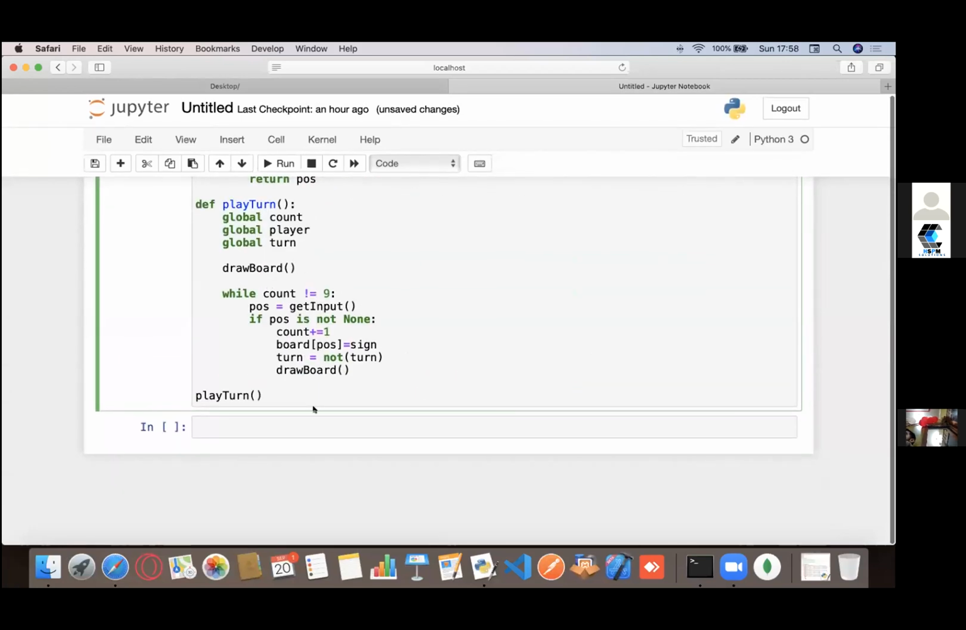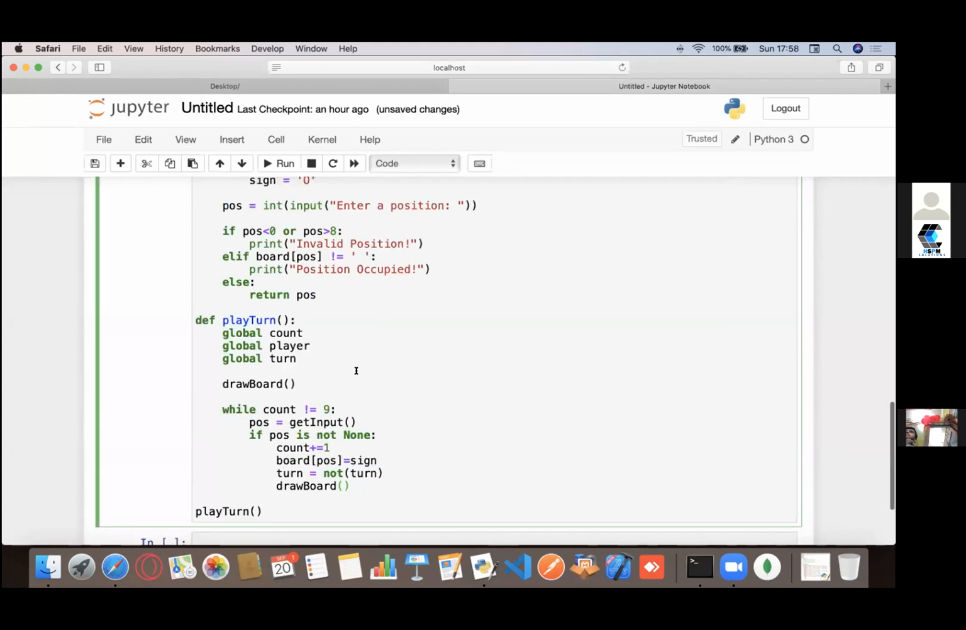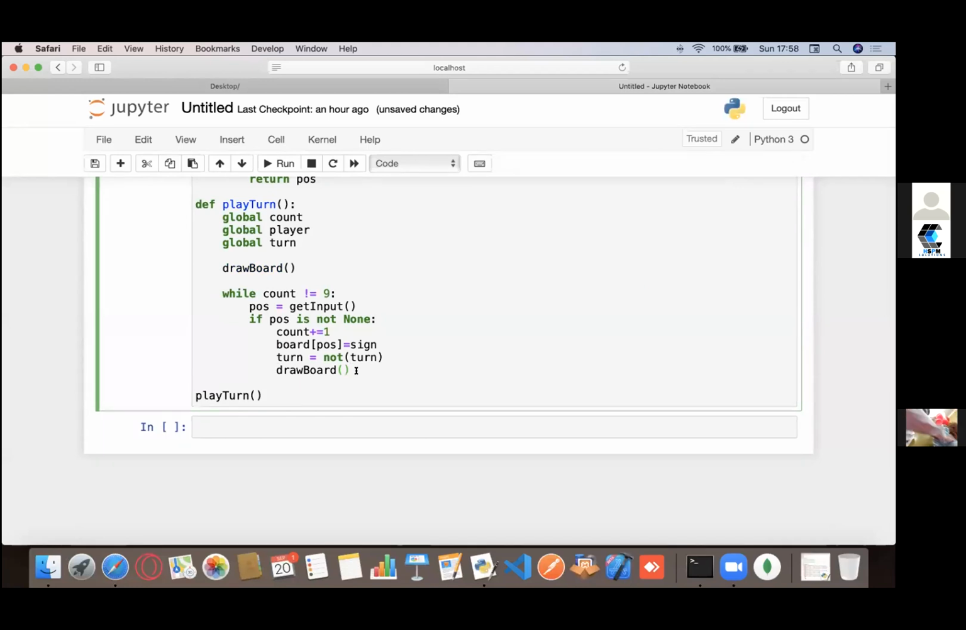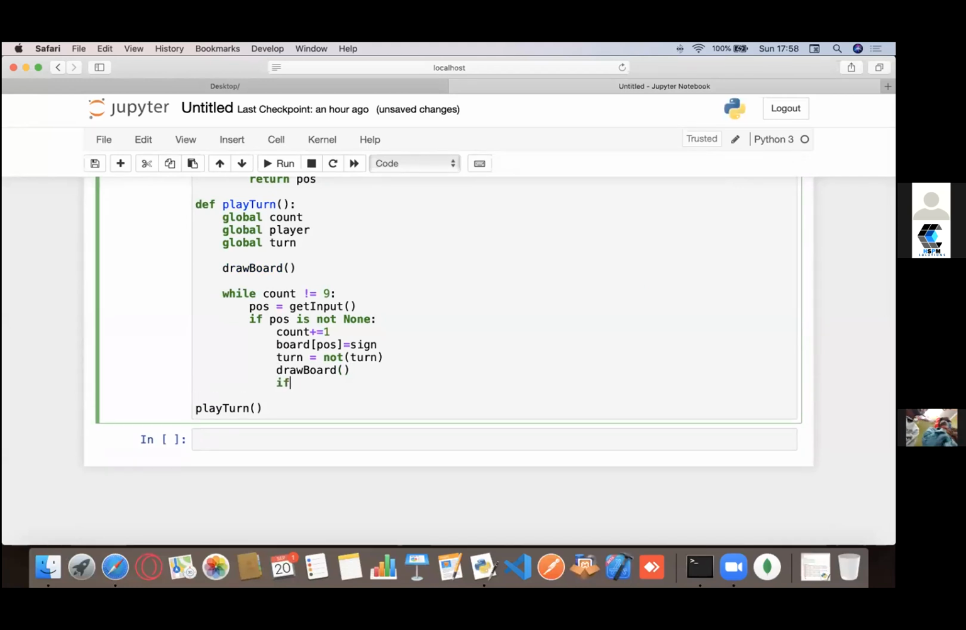So now let's get back to our drawboard function. We left it here. And now we know that we can actually append signs to the board. I can append signs to a board. Now let's also see if someone actually won the game or not. So if check win of the sign, so what would be the current sign? The one who is playing.